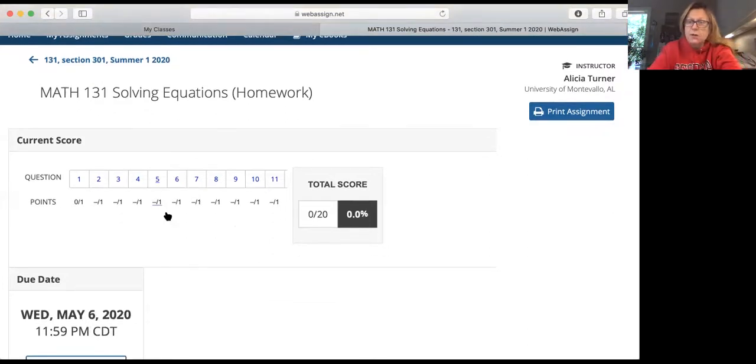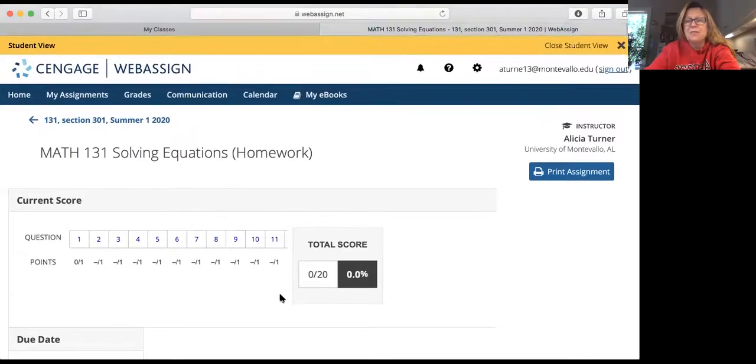You've got 5 attempts on homework. In general, you've got 5 attempts on homework. You get 2 attempts on a quiz and 1 attempt on a test. That is how that works. Okay, so those are all my notes for that. So if you've got any questions on how to do any of this stuff inside WebAssign, email me, and I'm happy to help with that.